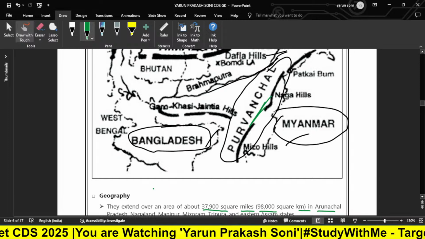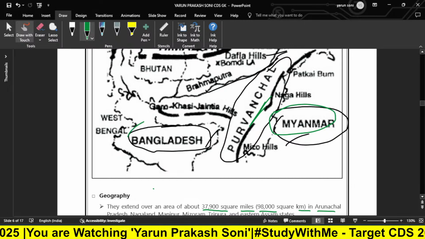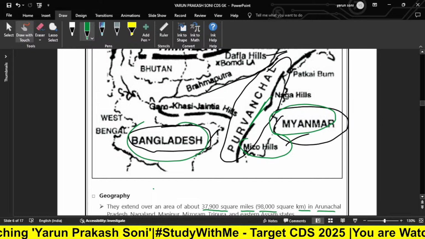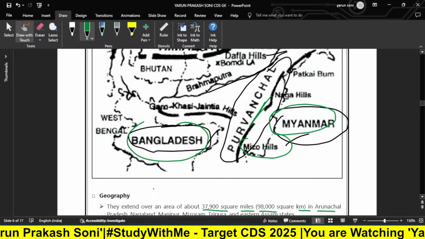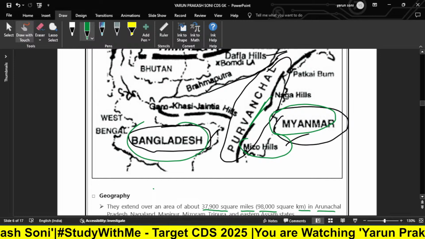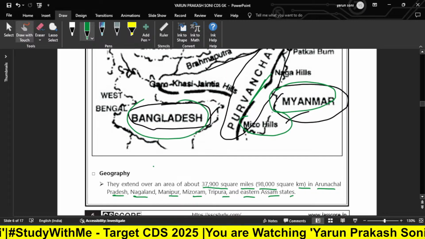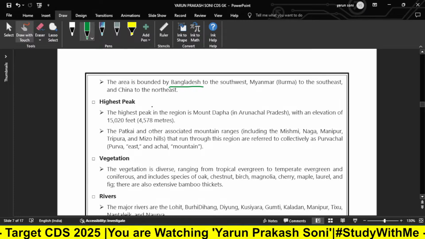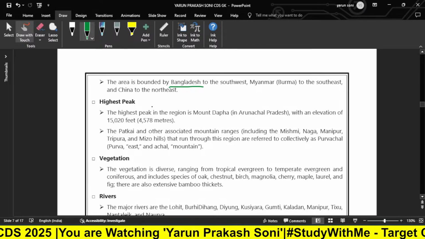Now I have seen that Myanmar, Bangladesh, and the Mizo Hills are near the Purvanchal. So these are the neighboring portions of the Purvanchal range. From that I can easily analyze how the geographical region looks in reality. That's how you have to understand the geography portion.